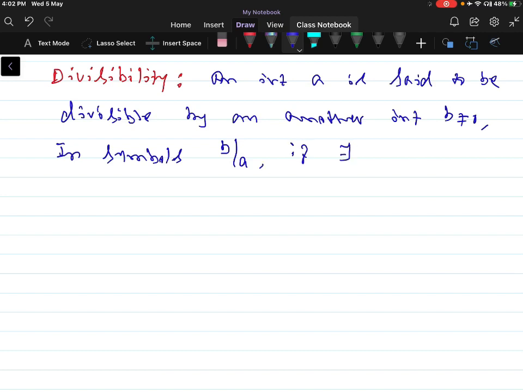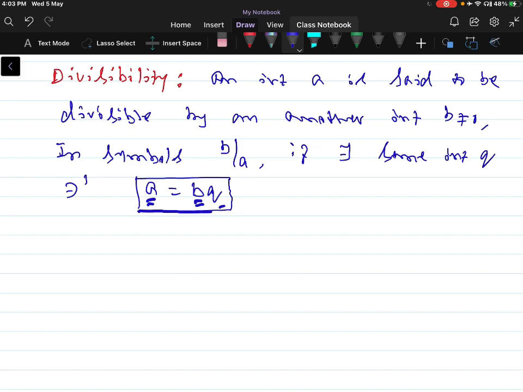If there exists some integer q such that a is equal to bq. It means a is said to be divisible by b if there exists a number q belongs to integers such that a is equal to bq.